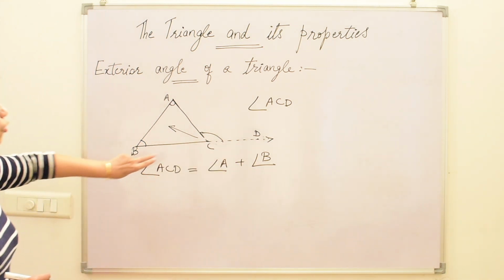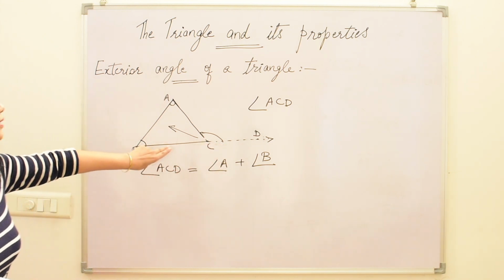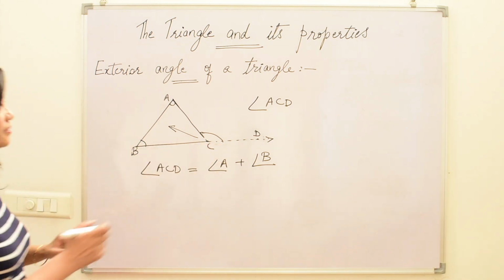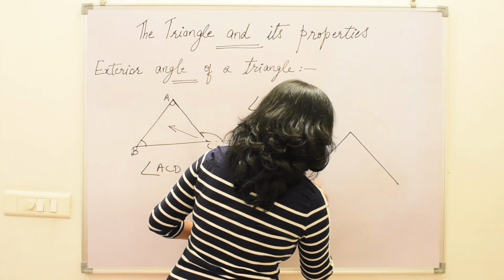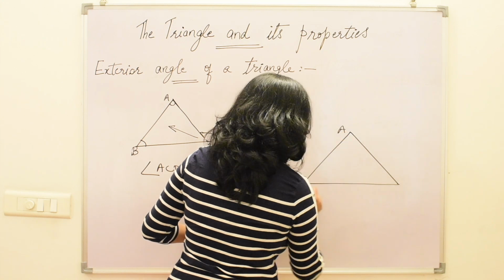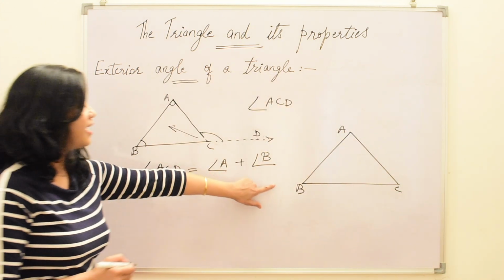Now, we know that this is the exterior angle which is formed on this vertex. But let us see another thing. Suppose this is the same triangle which I have made here.